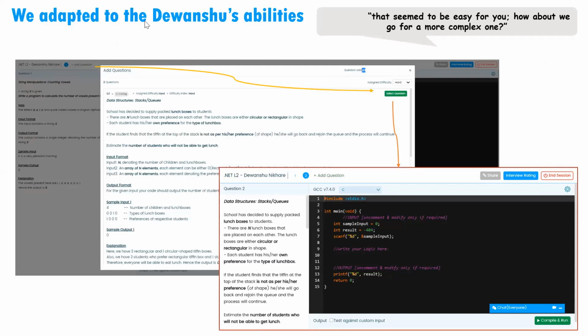So we went to our question bank and, instead of easy, we selected the assigned difficulty as hard, and we picked up this question on stacks and queues. And again, Devanshu did a wonderful job answering this question as well. So I would say 50%, 70% of the battle was won, because we checked the coding ability, the problem solving, how he participated in the brainstorming, and his confidence level in his own code. So everything was fine. Now we wanted to check his communication.